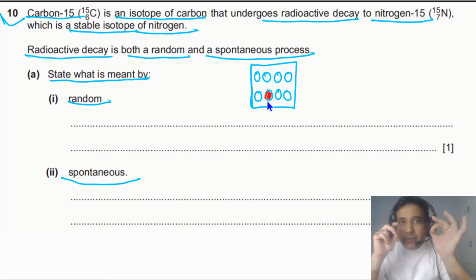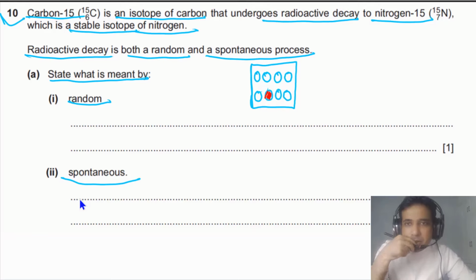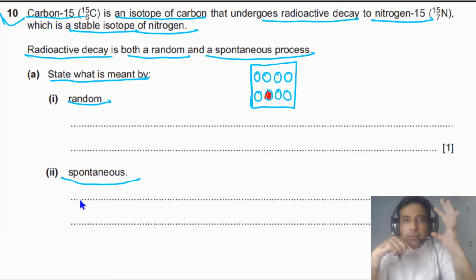Now let's try to understand spontaneous. Spontaneous means that radioactive decay is independent of temperature, is independent of pressure, and also independent of neighboring nuclei. So when the time will come, it will just decay. Means radioactive decay will happen. But we cannot accelerate this by increasing surrounding temperature or by increasing pressure or by neighboring nuclei. So this is what is meant by spontaneous. I hope this is clear to you.